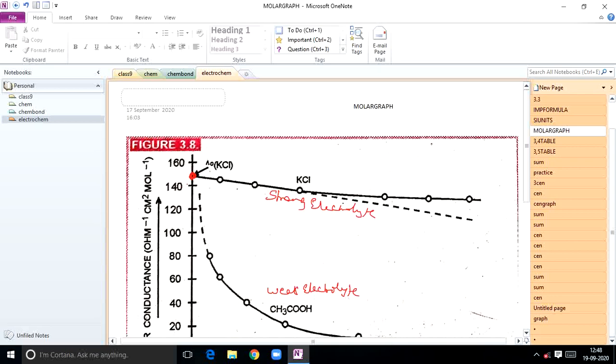Not only for lambda m naught of KCl can you calculate it. Suppose you take another electrolyte, it may be here, but compulsorily the point lies on the y-axis. So lambda m naught value in case of strong electrolytes can be obtained by extrapolation of the graph of molar conductivity to zero concentration. But if you observe the graph for the weak electrolyte acetic acid, the curve is not touching the y-axis.